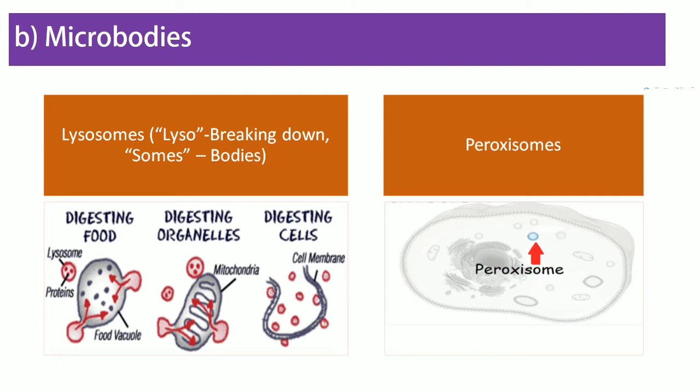The other one is peroxisomes. You may have an idea by looking at the word, as it contains peroxide. So, it contains hydrogen peroxide that is going to oxidize substances in the cell, especially waste products and toxic products. Oxidation is a process that breaks down substances by using oxygen. Having peroxisomes is very important because they oxidize substances which are harmful and convert them into harmless products in our cells.